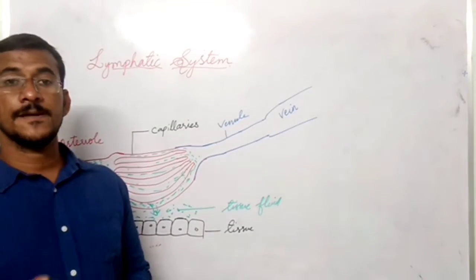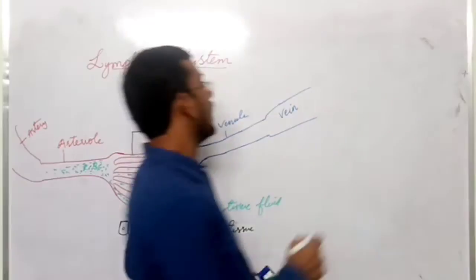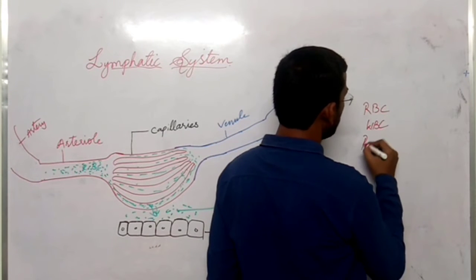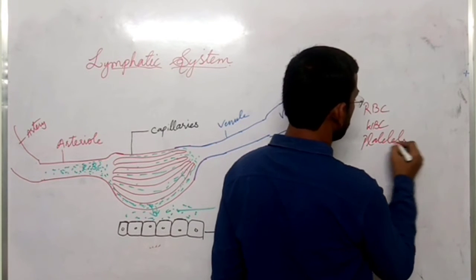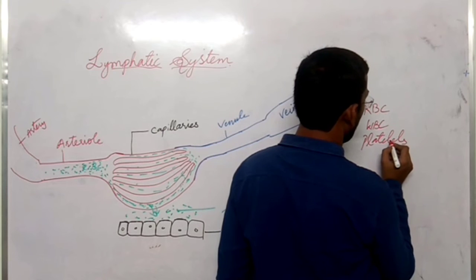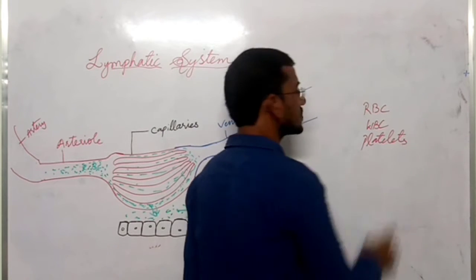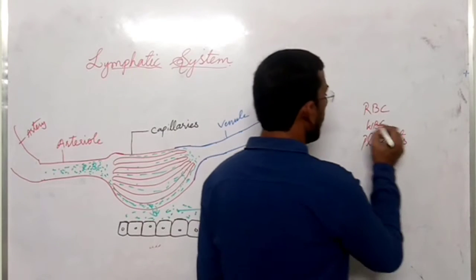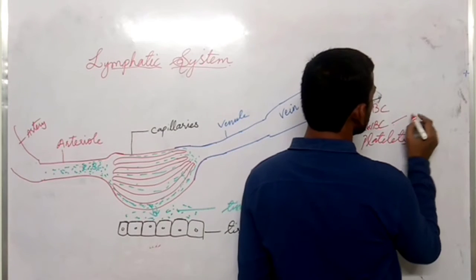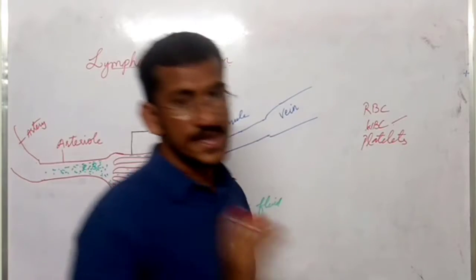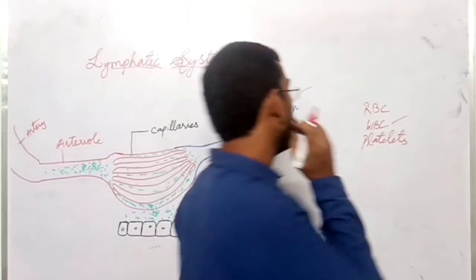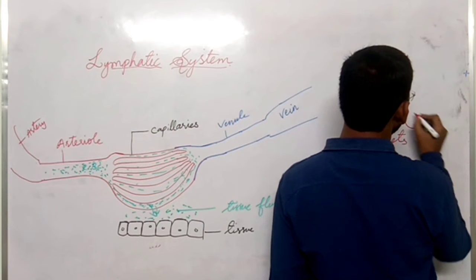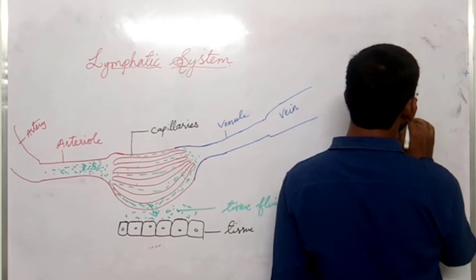Blood cells, we know: RBC, WBC and platelets. These are the three types of cells which are present in the blood. Again, WBCs are of two types, granulocytes and agranulocytes. WBC contains totally 5 types.